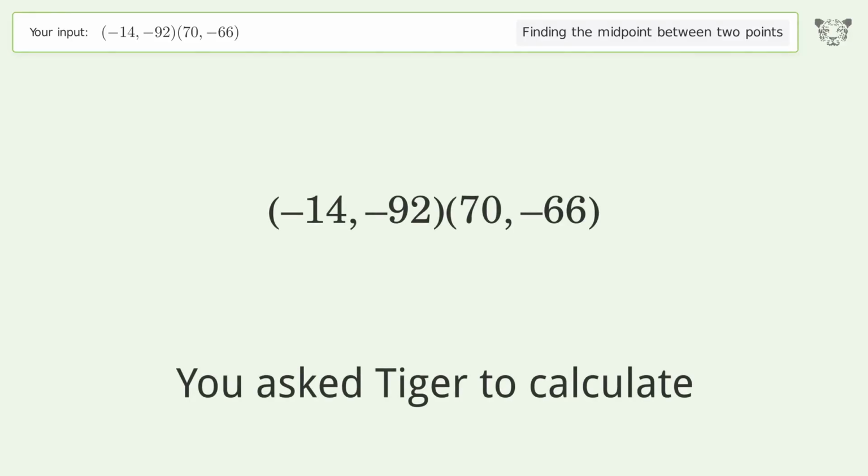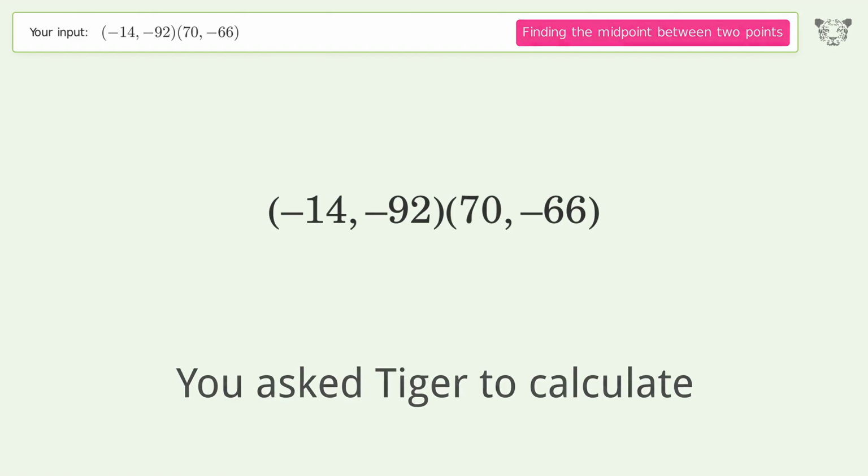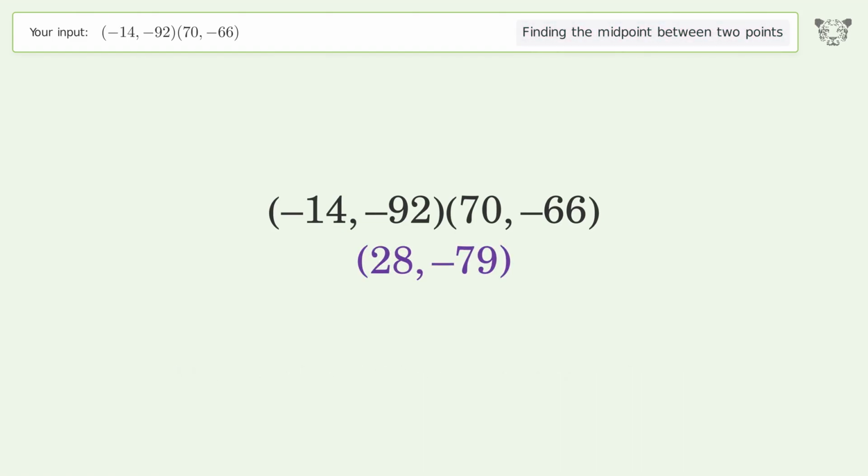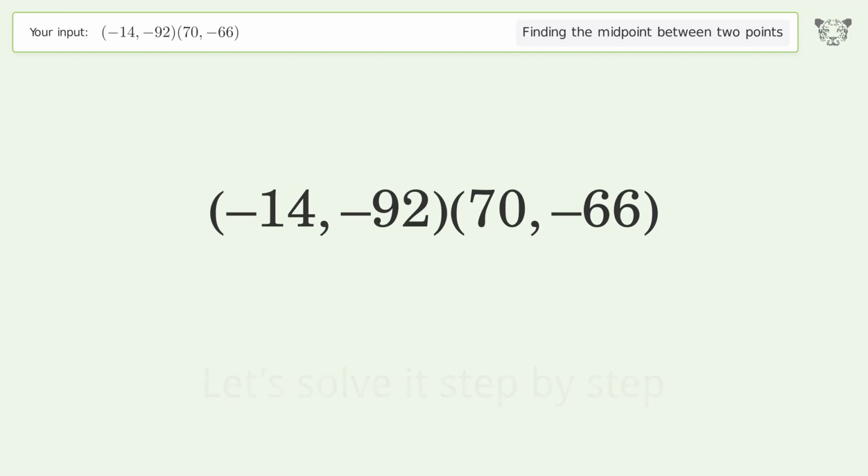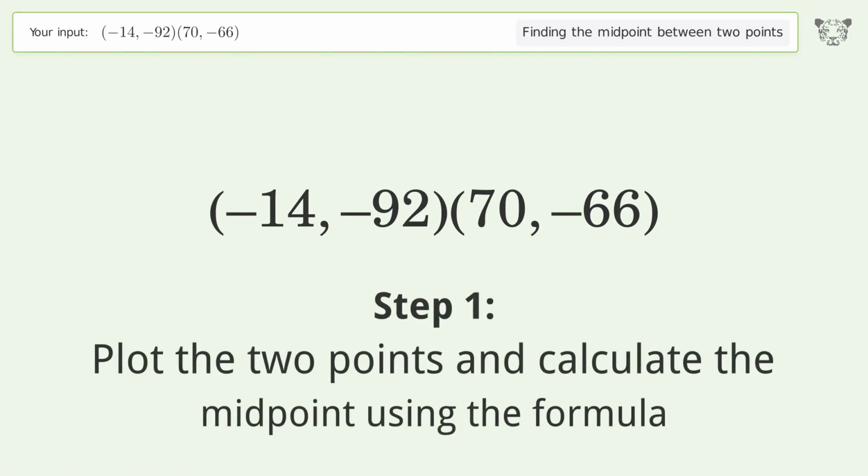You ask Tiger to calculate. This deals with finding the midpoint between 2 points. The midpoint between the 2 points is 28, -79. Let's solve it step by step. Plot the 2 points and calculate the midpoint using the formula.